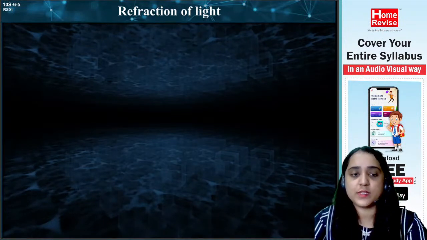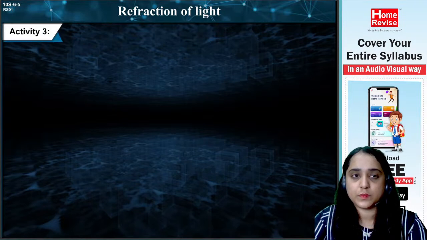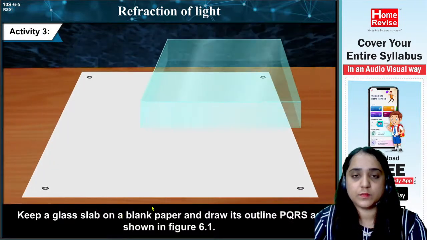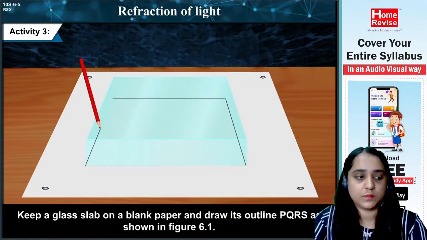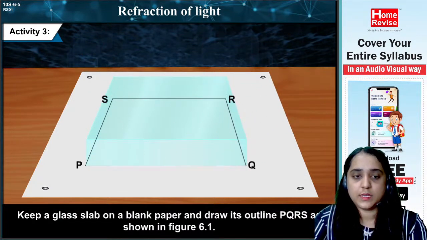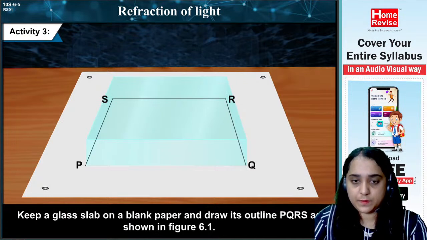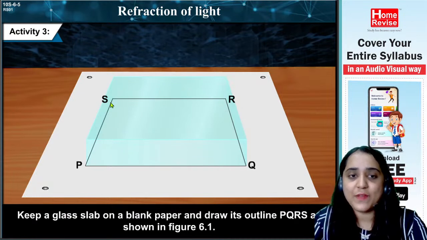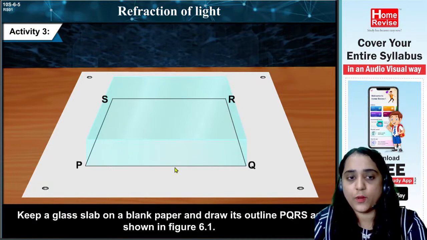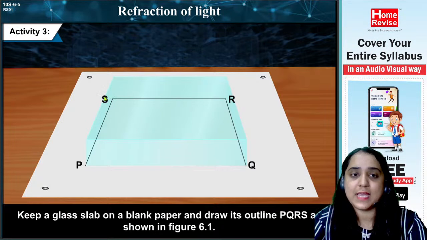Now pay attention to this. Activity 3.1. Step 1: Keep a glass slab on a blank paper and draw its outline PQRS as shown in figure 6.1. We have kept a glass slab over here and we have traced out the border and labeled it as PQRS, or SRQP. In the clockwise or anti-clockwise direction, we can say it. Now see what next.